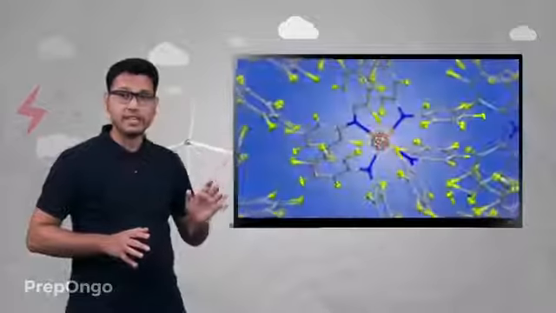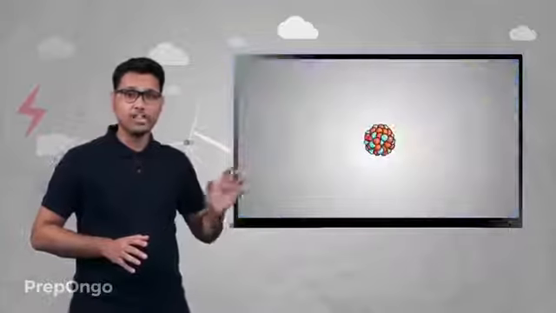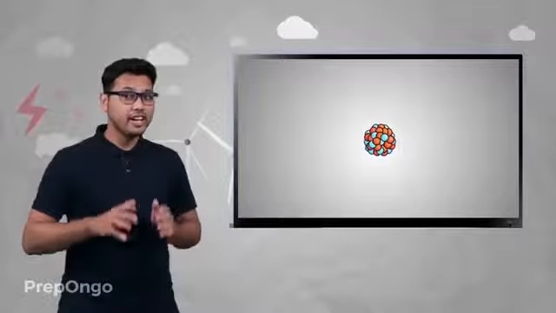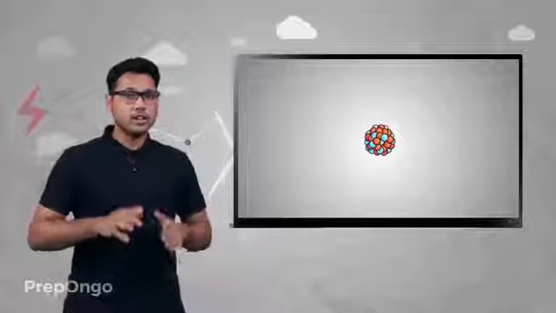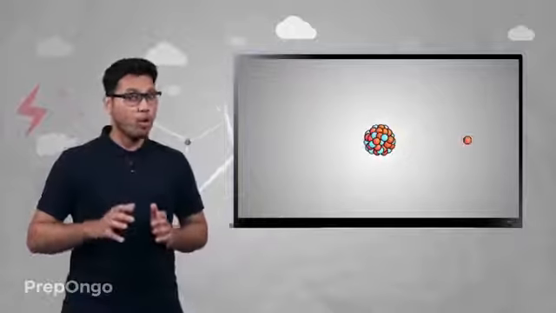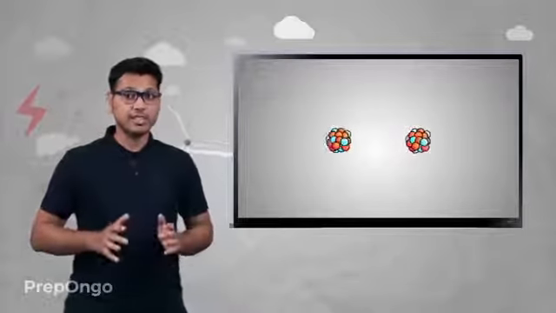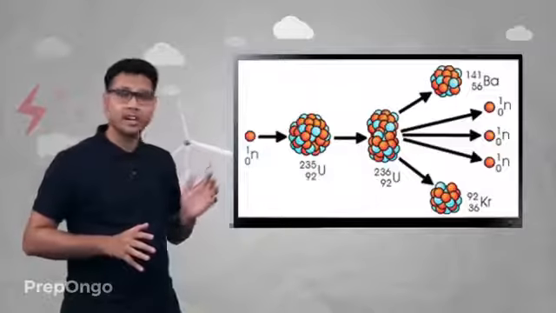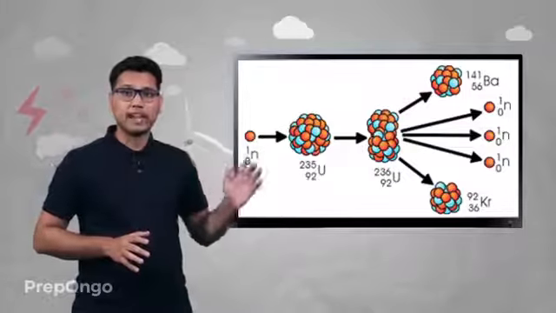Now, if we zoom in into the heavier elements like uranium and plutonium, we'll find out that their nuclei are highly unstable. So when a slow moving neutron is bombarded onto these elements, the nucleus absorbs that neutron and then it splits into two lighter nuclei of barium and krypton.